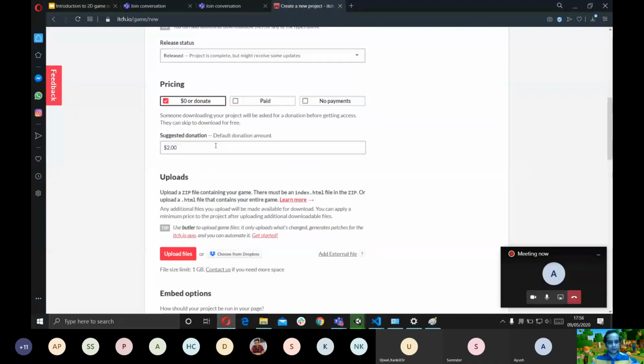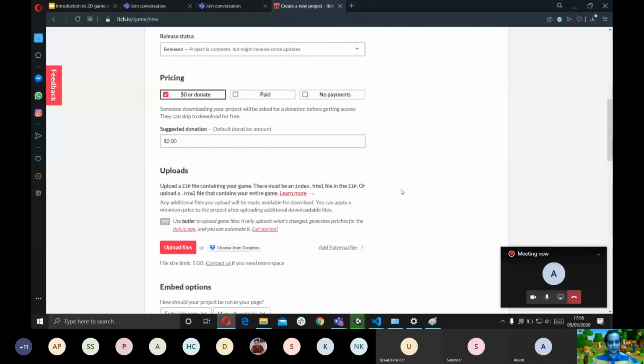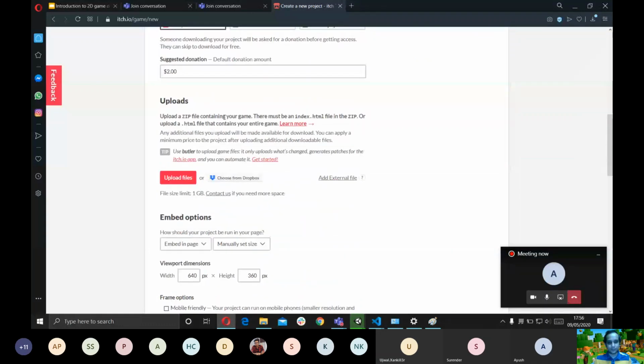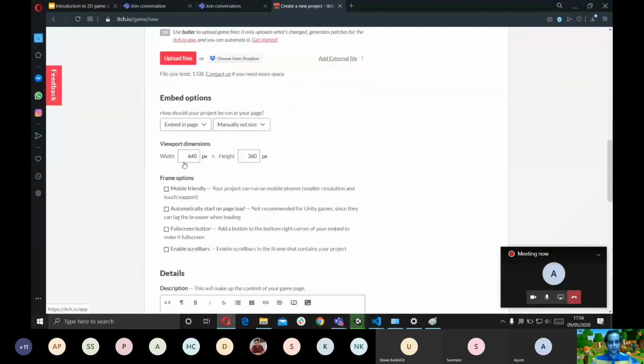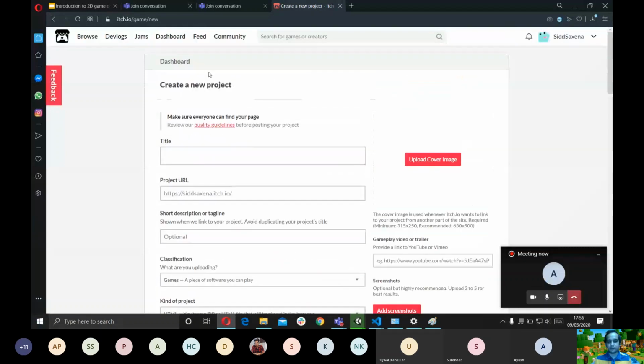But I think if you make a really cool game, then you get to ask for these, or anybody is actually going to give you donations. But you can still have it activated, and then you just have to upload your whole game in a zip file. You have to convert it into a zip file, and upload it right here, and then you can deploy it, and everybody can play it from here.